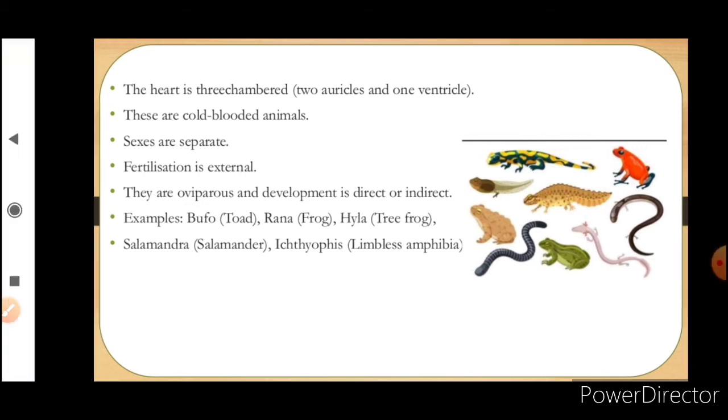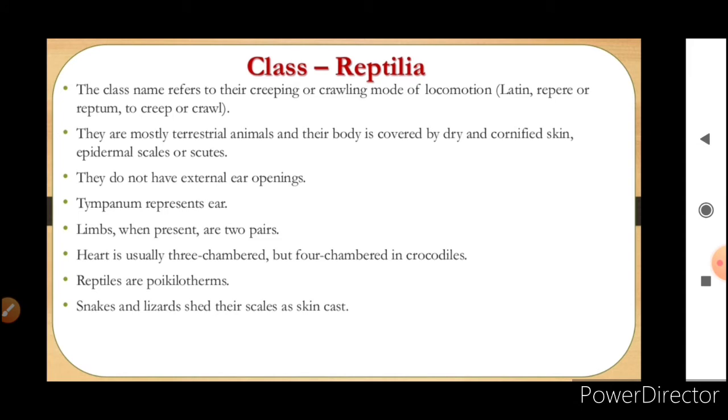Now we come to the class Reptilia. The class name refers to the creeping or crawling mode of locomotion. Latin reper or reptum, to creep or crawl. They are mostly terrestrial animals, and the body is covered by dry and cornified skin, epidermal scales or scutes. They don't have external ear openings. Tympanum represents the ear. Limbs when present are two pairs. Heart is usually three-chambered but four-chambered in crocodiles.